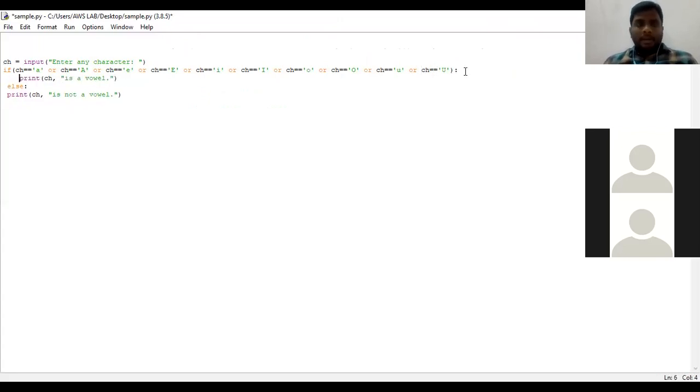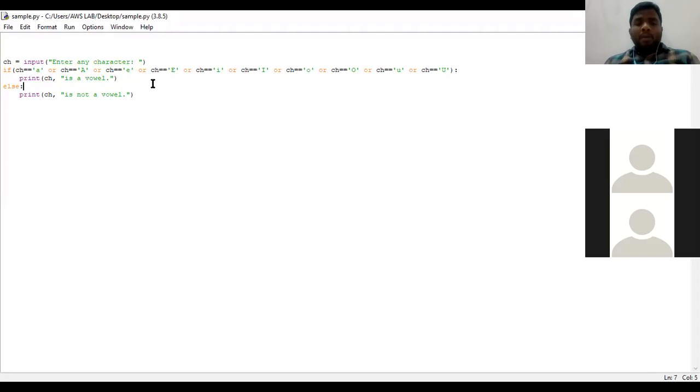One second, I will be arranging the program into correct positions. Okay, this is our program. So ch is a variable, where input is the function, and this will be our prompt message.